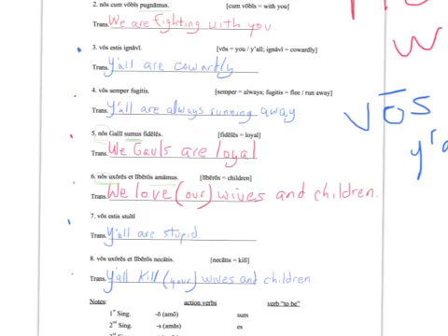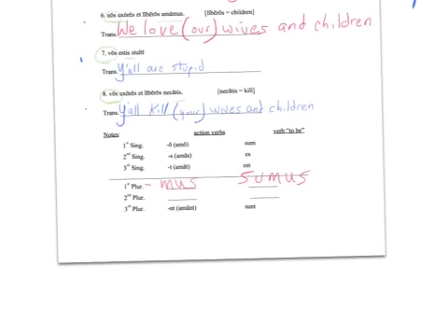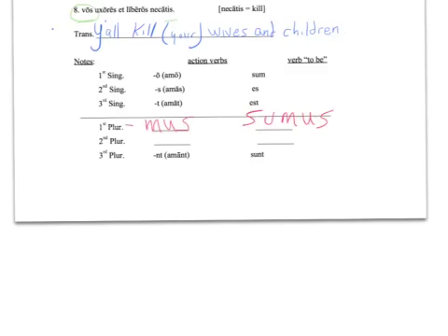I know it sounds a little similar, but it's not nos. Vos is the subject, and every time you have vos, the verb will end in, not mus, but tis. Vos necatis, you kill. Vos estis, you are. Vos fugitis, you flee. And so we can put those into the bottom part of the worksheet.